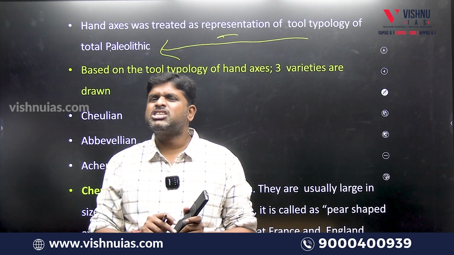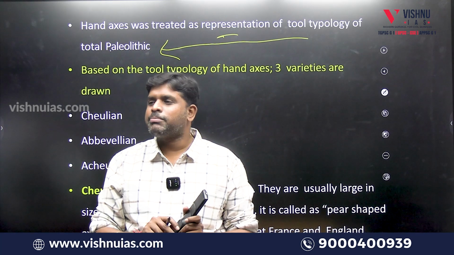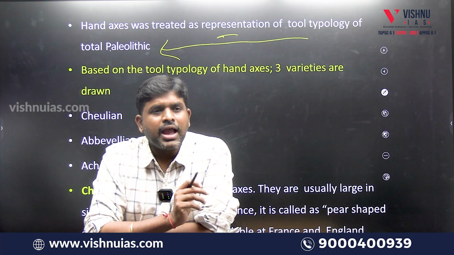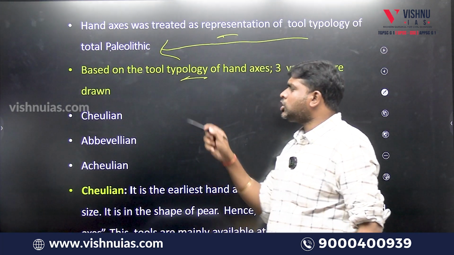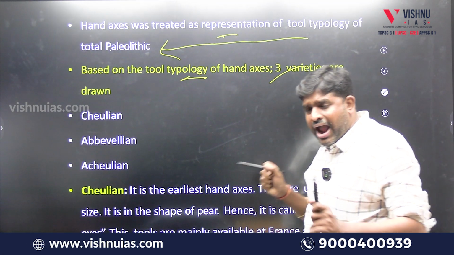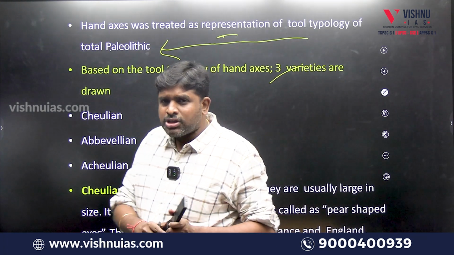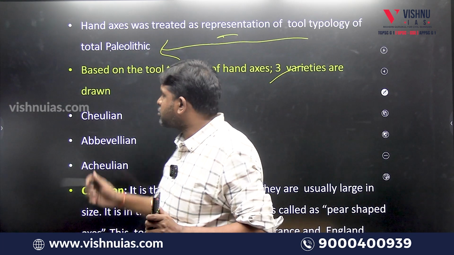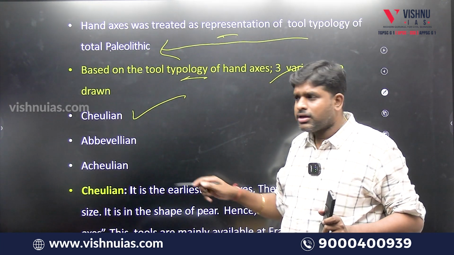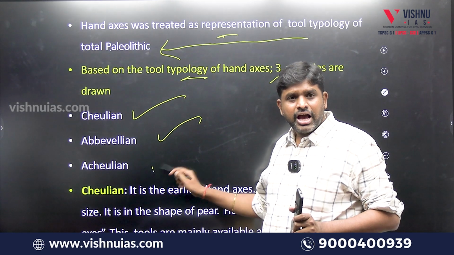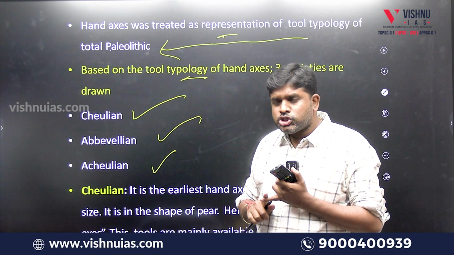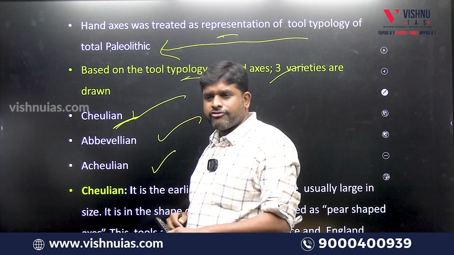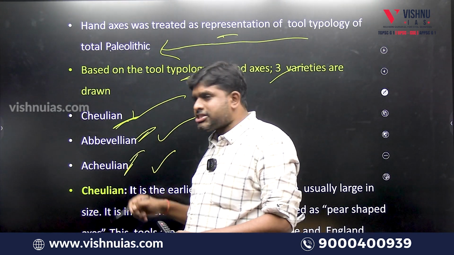Hand axes, which are more simple, are called upper Paleolithic. So what is the tool typology of the Paleolithic age? Hand axes. Based on the tool typology of hand axes, three varieties were named: Julian, Abivelian and Acheulean. Very rough, a little bit better, and the best.